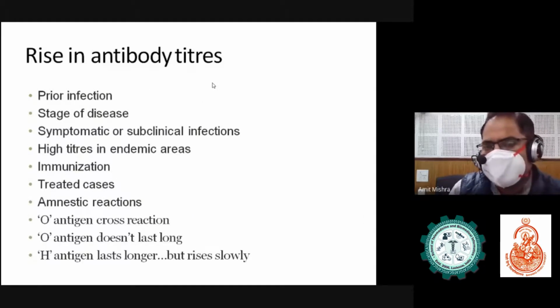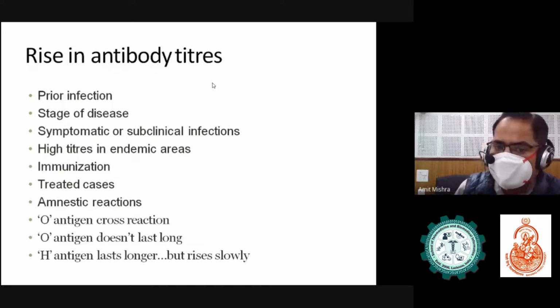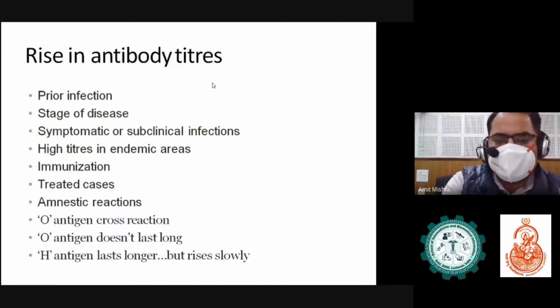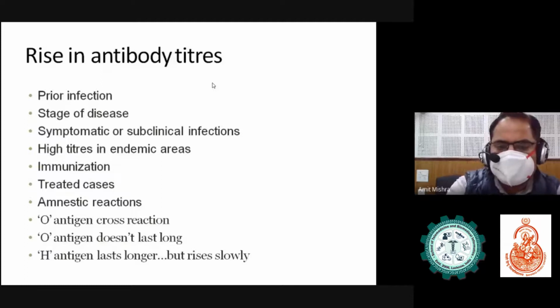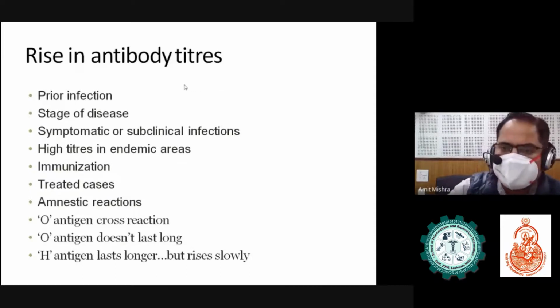A rise of antibody titers can be seen in prior infection, stage of disease, or subclinical infections. High titer can be seen in endemic areas, immunizations, treated cases, anamnestic reactions, and O antigen cross reaction. O antigen doesn't last longer. H antigen lasts longer but rises slowly. So these can all hamper the result of the Vidal test.